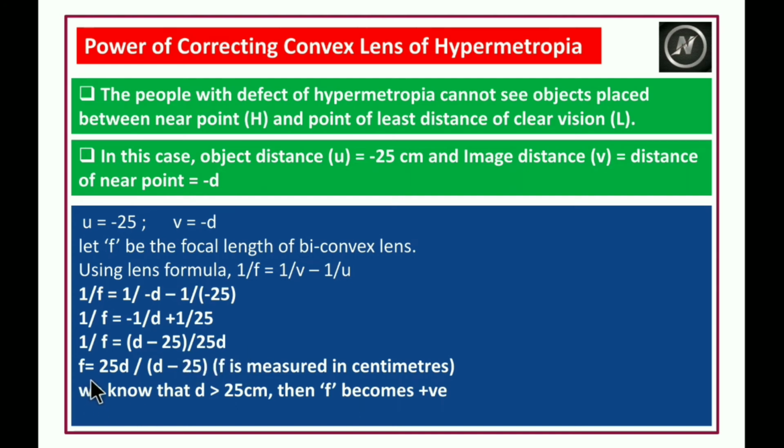So F is equal to 25d by d minus 25, where F is measured in centimeters. And we know that when d is greater than 25 centimeters, then F becomes positive, and this positive F indicates a biconvex lens.